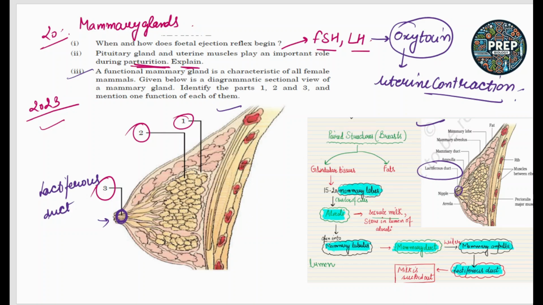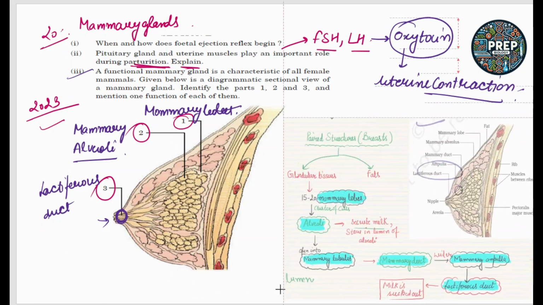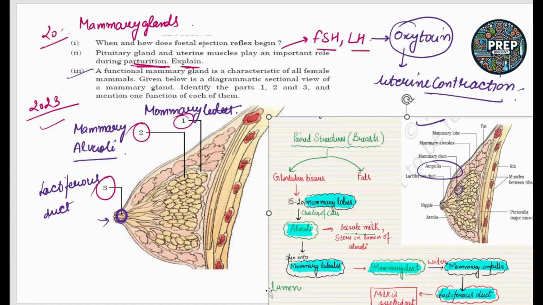These are the mammary alveoli, where the milk is secreted or stored. Alveoli, where the milk is secreted or stored. Next part is the mammary lobes. Okay, so if I enlarge this structure, we have mentioned this structure in the previous classes and each and every part is important.